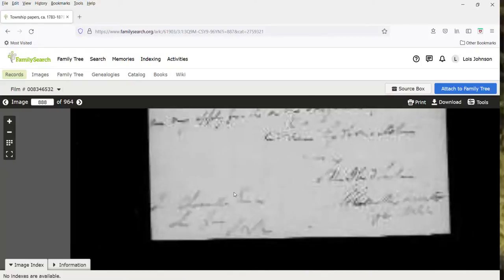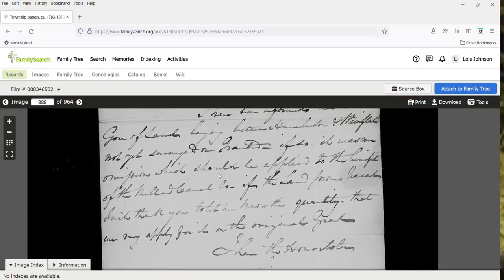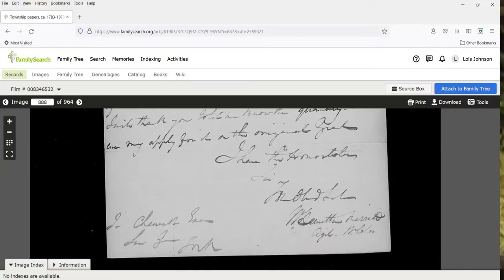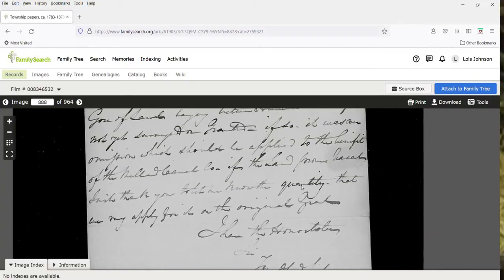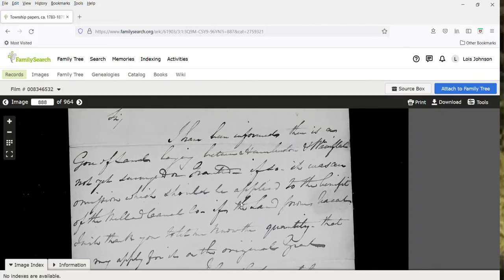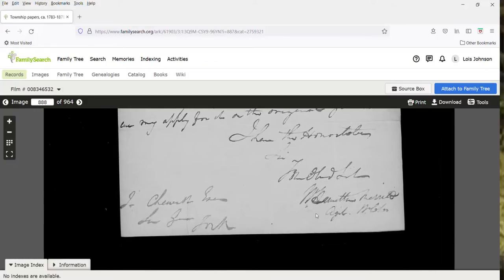And if I flip to the next page, it's talking about keeping this land for the Welland Canal. So if anybody's interested in the Welland Canal, this kind of information might be in the township papers. Unfortunately, you do have to scroll through quite a bit of it to find it, but I just happened to come across this.